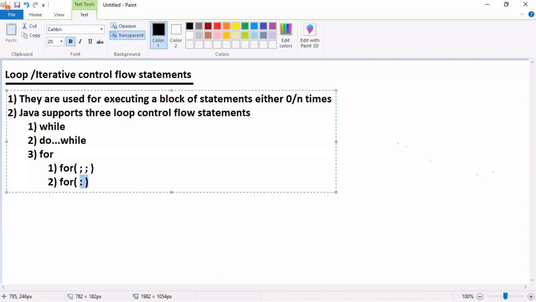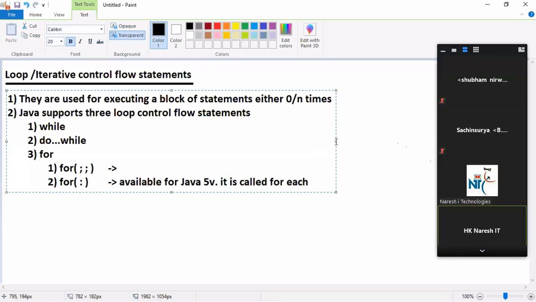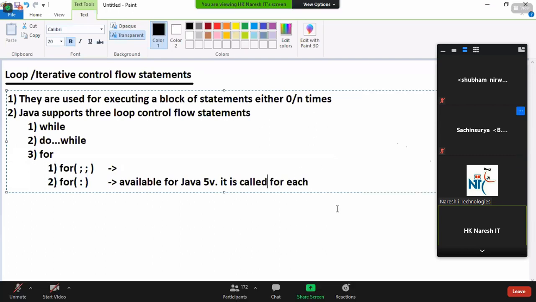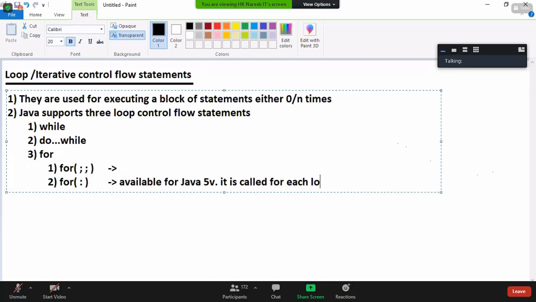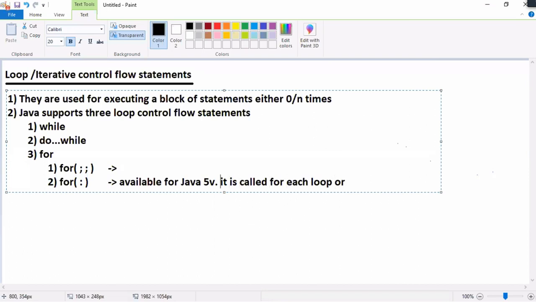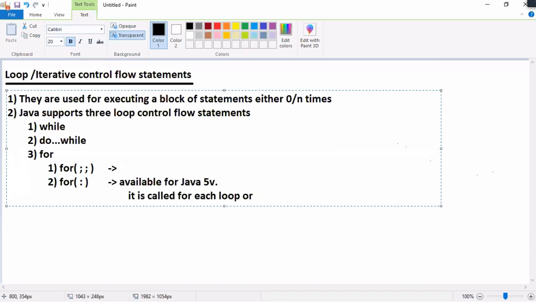This second syntax is available from Java 5 version. It is called for each loop, or it is called enhanced for loop.